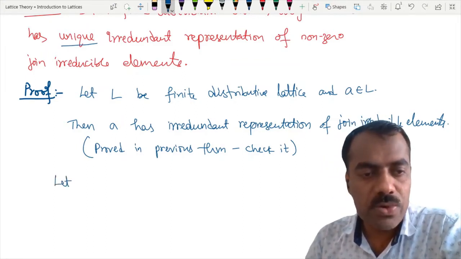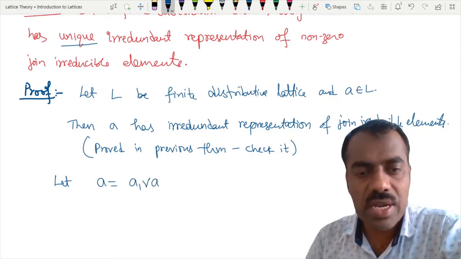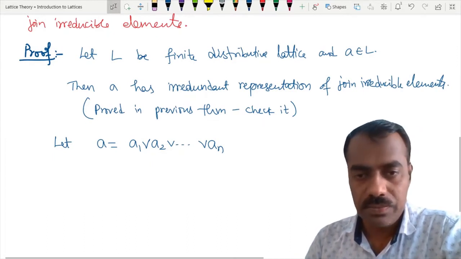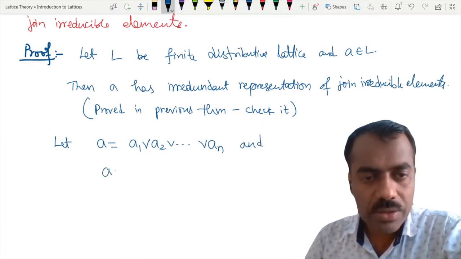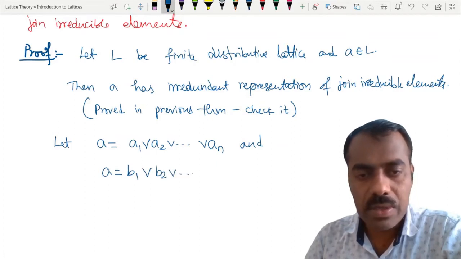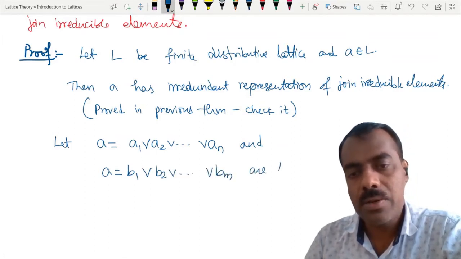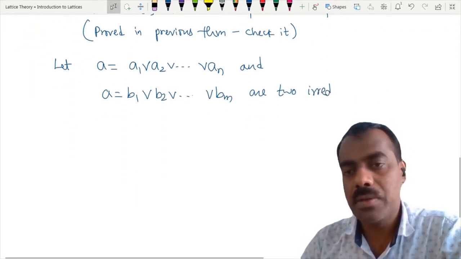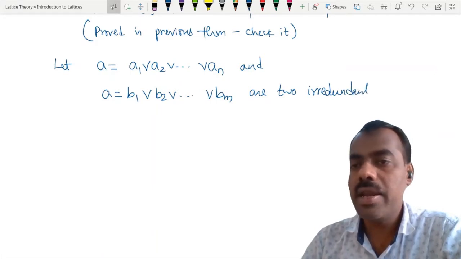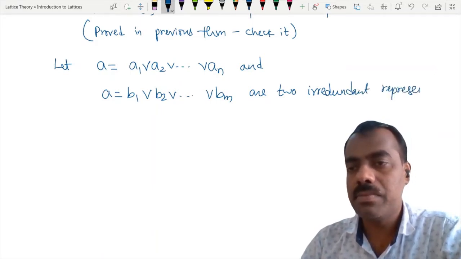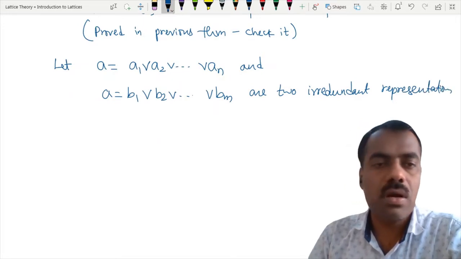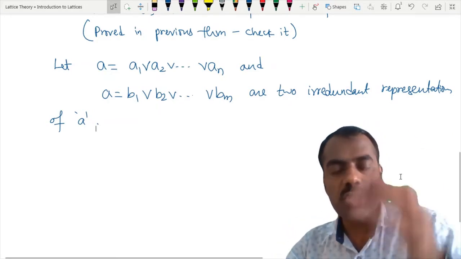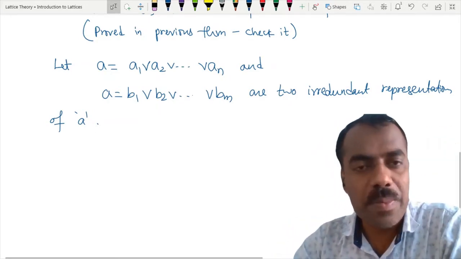So to prove uniqueness, let A is equal to A1 join A2 join up to AN, and A is equal to B1 join B2 up to BM, be two irredundant representations of A. Then we want to show that these AIs are the same as the BIs.